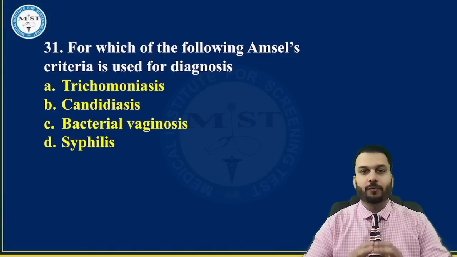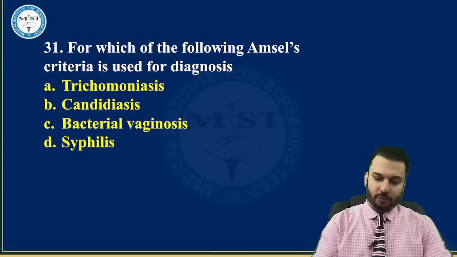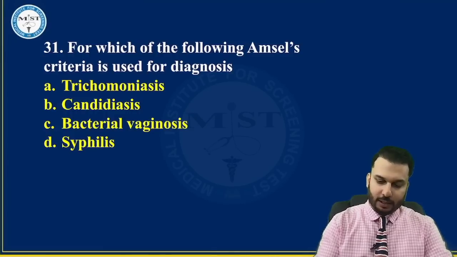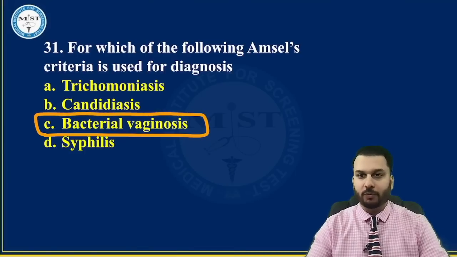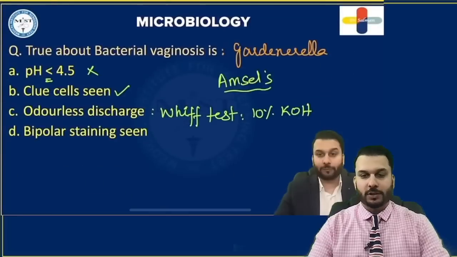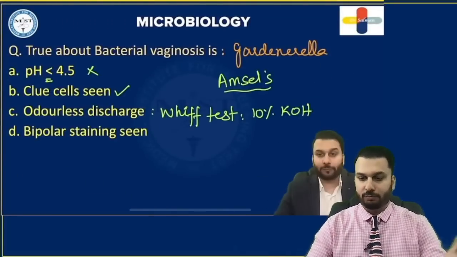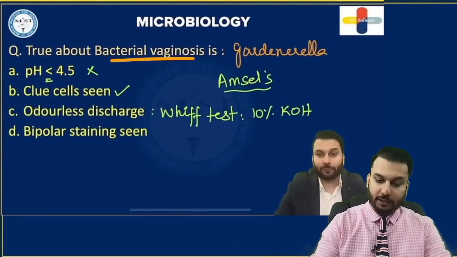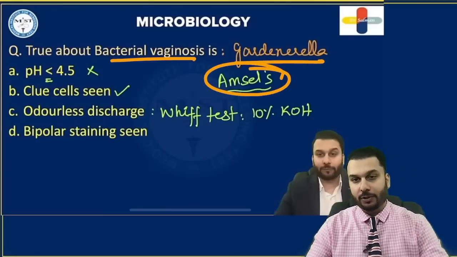Next question, doctor: for which of the following is Amsel's criteria used for the diagnosis? Straightforward, I'm positive all of you have gotten this correct. The answer to this is bacterial vaginosis, caused by an organism called Gardnerella. This is a screenshot from our 25 important series. I had a question put exactly on this. That is bacterial vaginosis caused by Gardnerella. Something called Amsel's criteria is used.